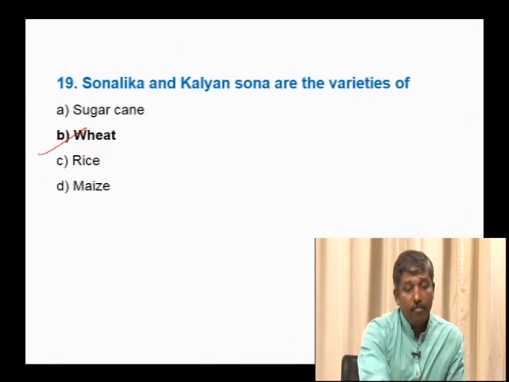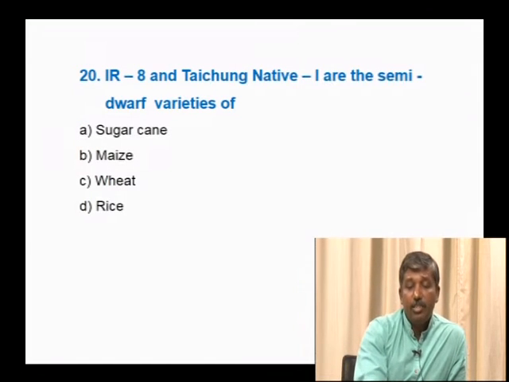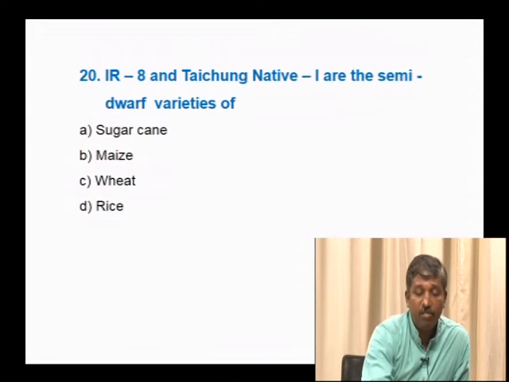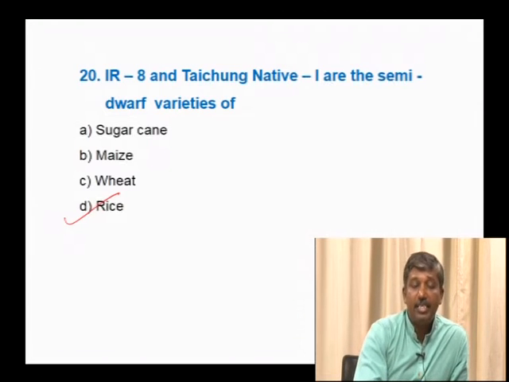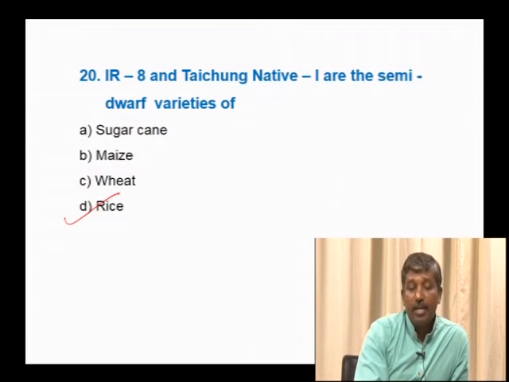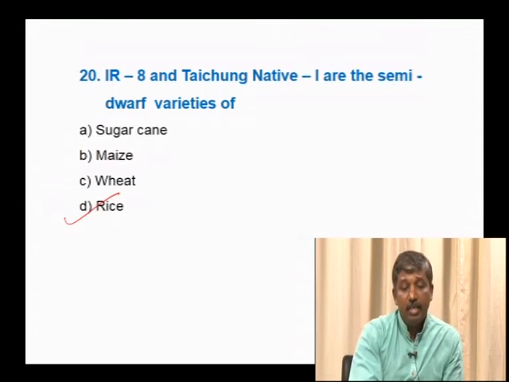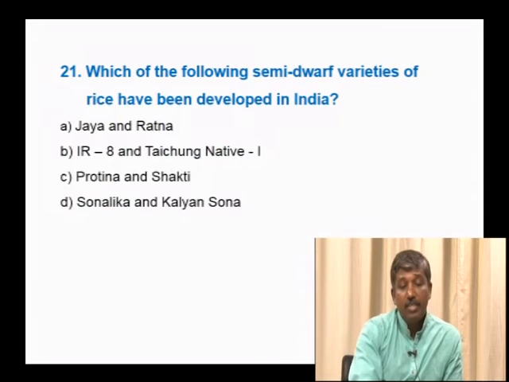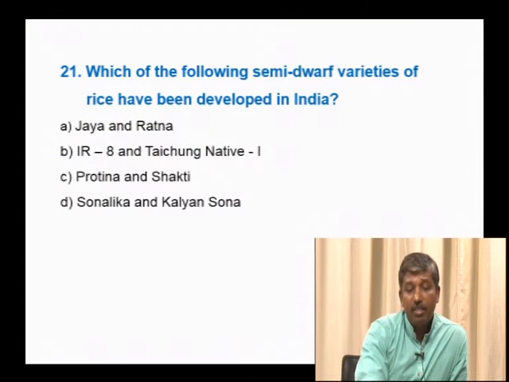So, next, IR8 and Taichung Native are the semi-dwarf varieties of rice. So, IR8 has been introduced from the Philippines and Taichung Native has been introduced from Taiwan. So, these are high yielding rice varieties. These are used as parental lines, and even in India, we have produced high yielding varieties like Jaya, Padma, Ratna, etc. So, next, which of the following semi-dwarf varieties of rice have been developed in India?